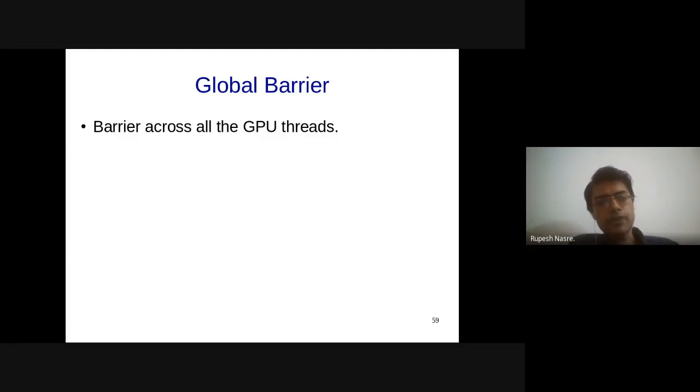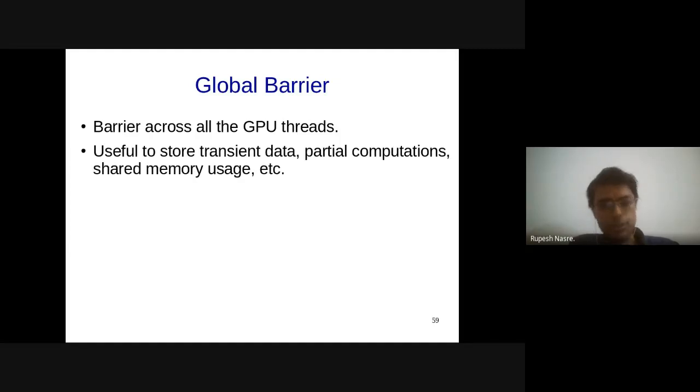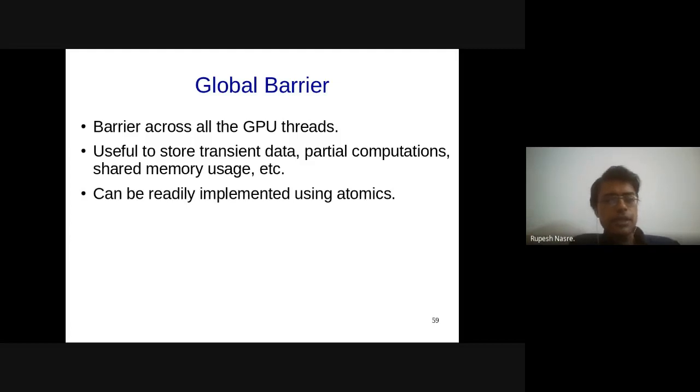So we would like to have a barrier across all the GPU threads to maintain the transient data, partial computations. I can also make use of shared memory now if I have the global barrier inside the kernel itself, right? One of the ways in which it can be implemented is using atomics. So how can this be implemented? Any suggestions? Whatever we have discussed in the past.